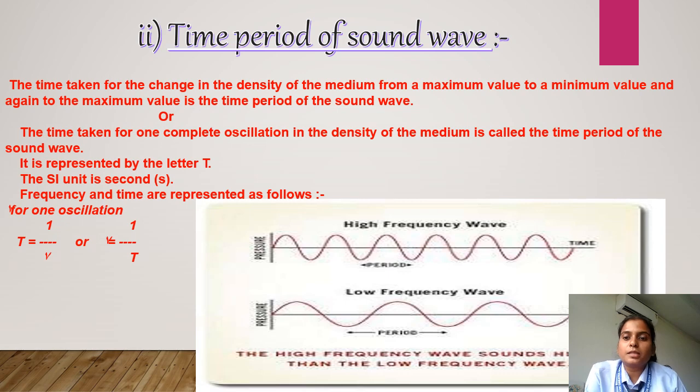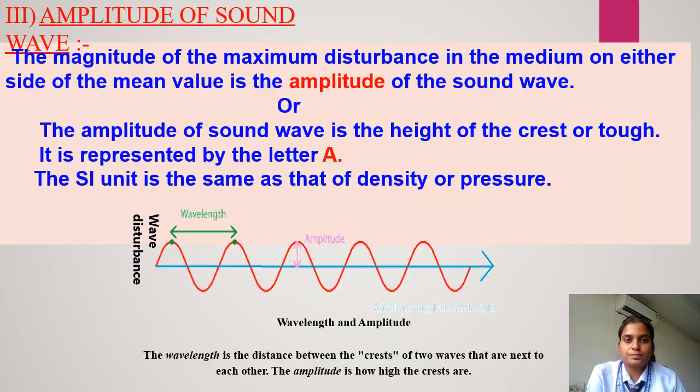Time period represent कैसे करते हैं? The symbol capital T, and the SI unit of time is seconds. And frequency and time are represented as follows in this figure. High frequency waves are there and low frequency waves are there. In high frequency waves, the wavelength of the wave is smaller, and in low frequency waves, the size of the wavelength, the distance between two waves, is greater.